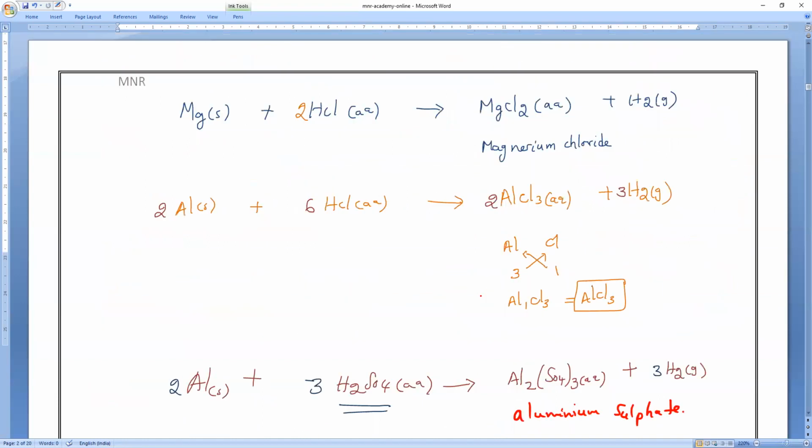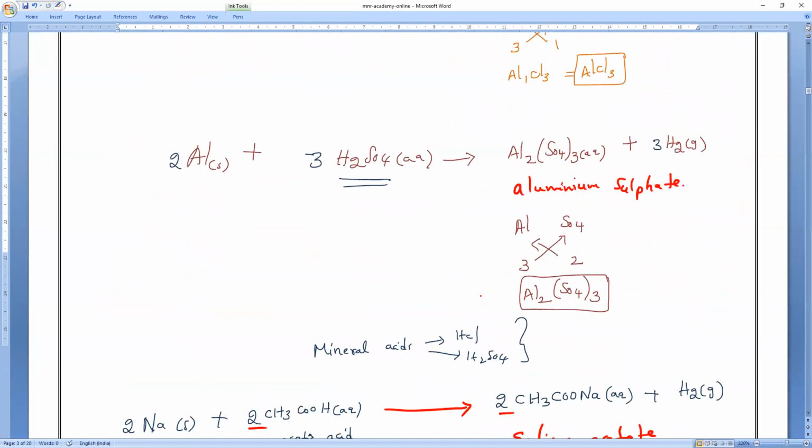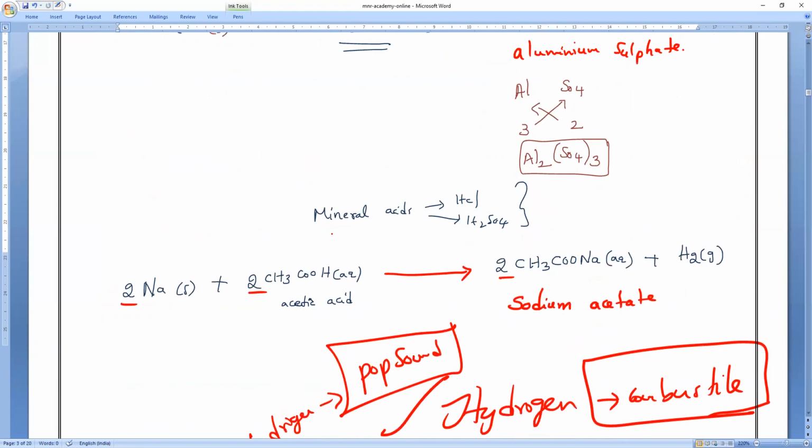Till here, if anybody has any doubt you can ask me, or else you can leave the meeting. Are you all clear with the examples from today's class? The textbook has only one example, but we have made around 6 examples. At least remember one example. The last example is very important; specifically they will ask metal with an organic acid, so you have to write this example: sodium acetate. We'll get the formula again in the next chapter, but please learn it. The formula for sodium acetate is CH3COONa.